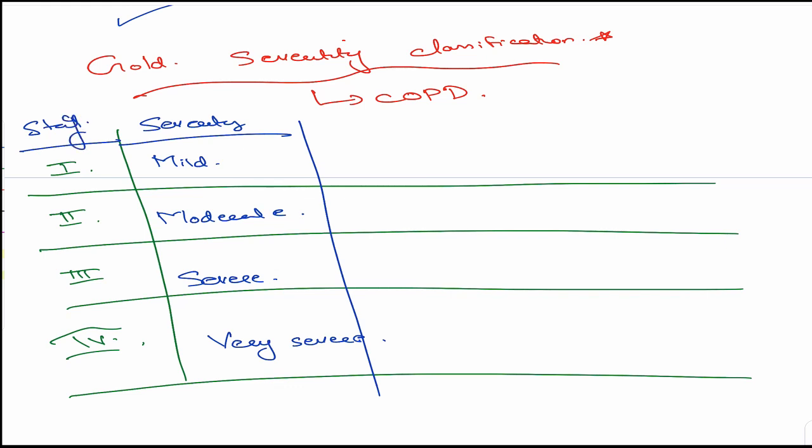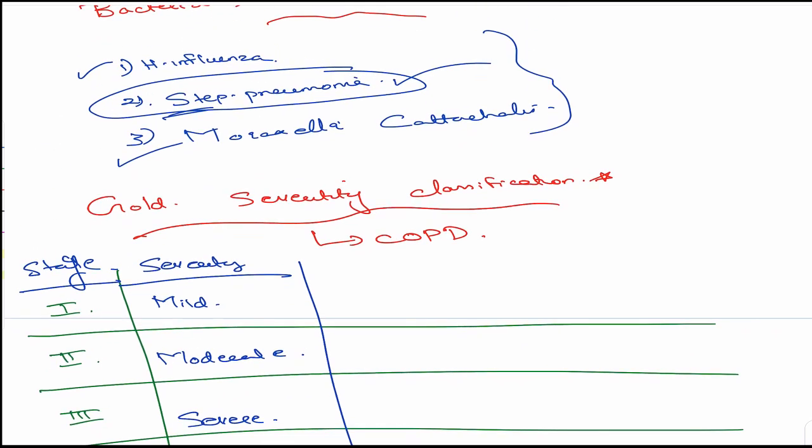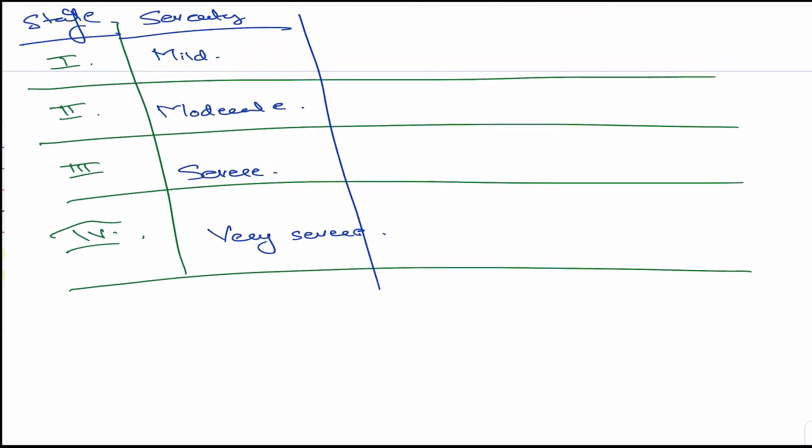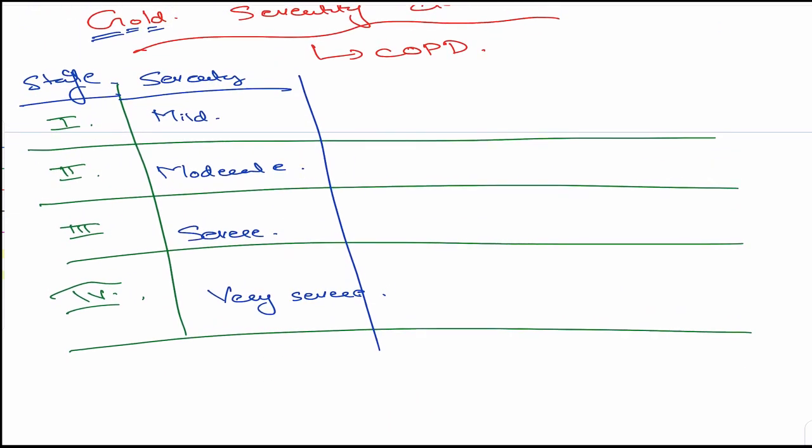So now what is GOLD? Are they talking about really something which is gold? No, it is Global Initiative for Lung Disease. Okay, Global Initiative for Lung Disease. So LD is lung disease and GO is Global Initiative. Okay, I is missing, isn't it? Anyway, it's GOLD classification is what is being told.